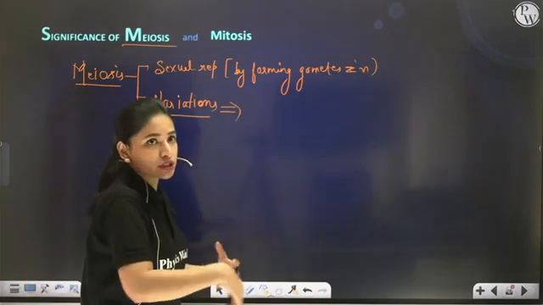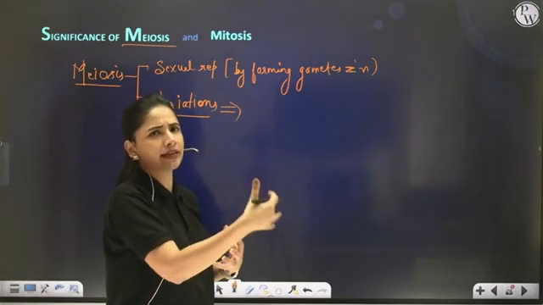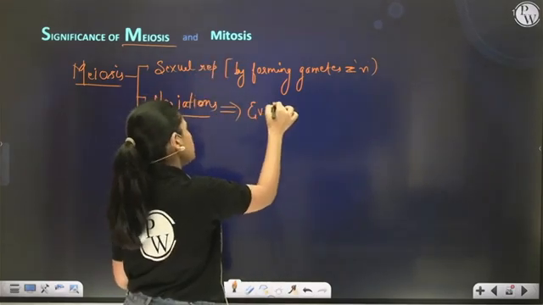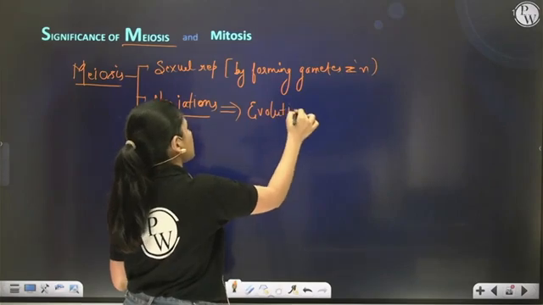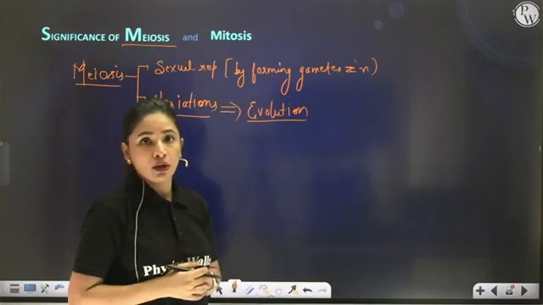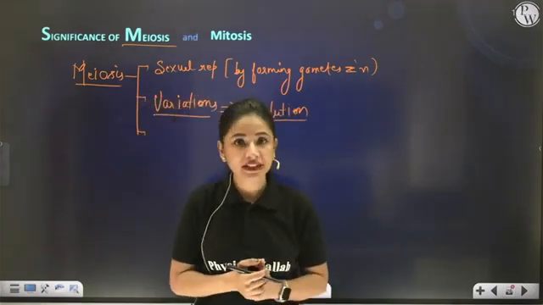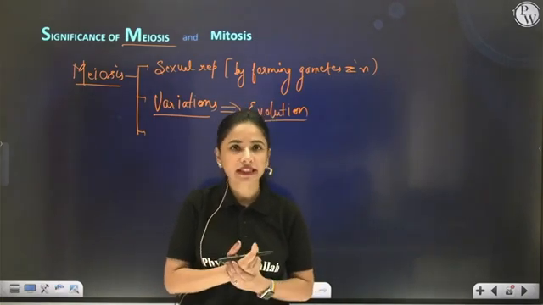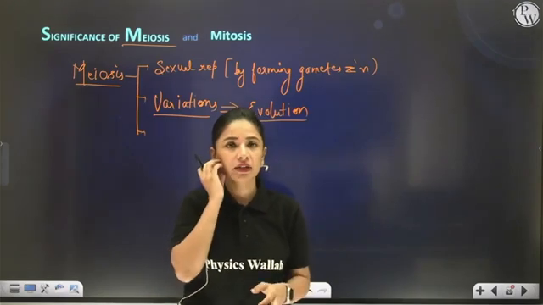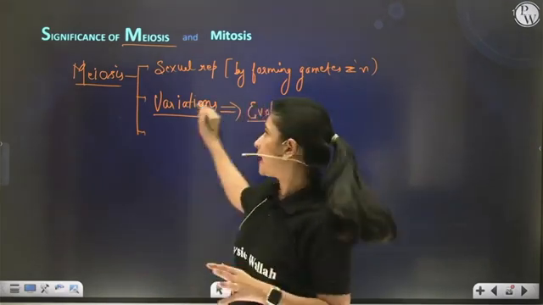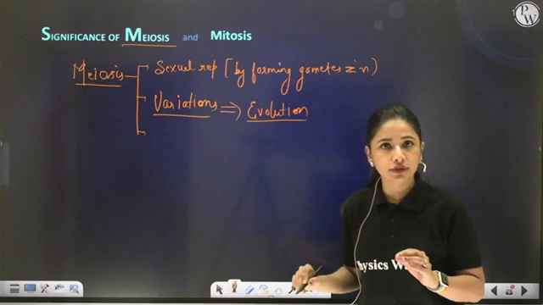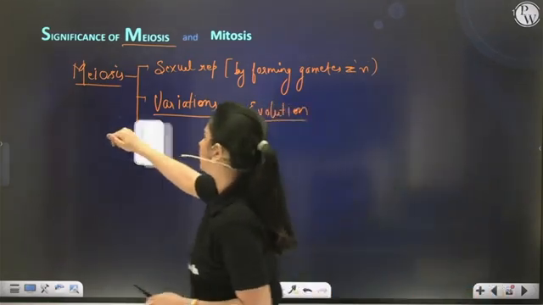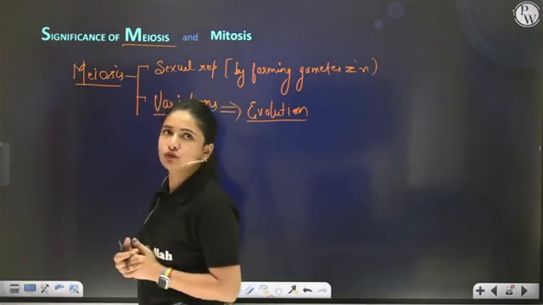Then these variations keep on accumulating for many years and lead to evolution. So meiosis is one of the major reasons for evolution as well. Clear? So the two main significances of meiosis are, it helps in gamete formation during sexual reproduction, and second, it introduces variation that leads to evolution.